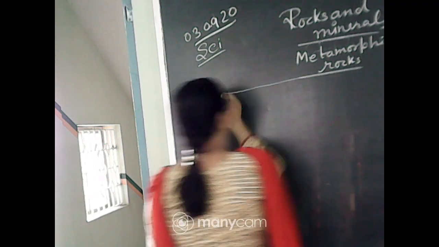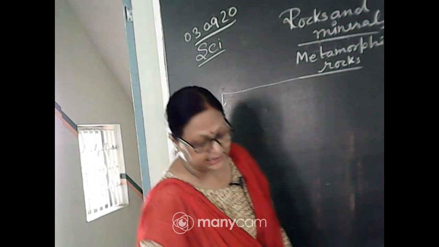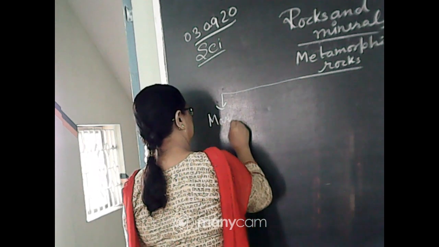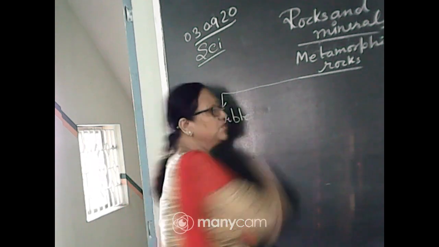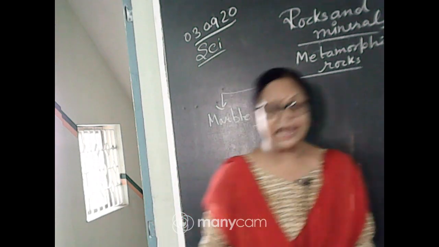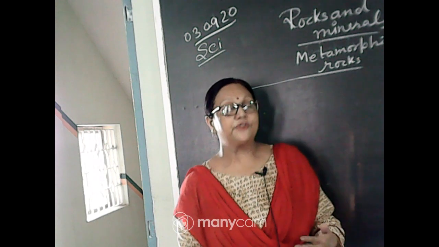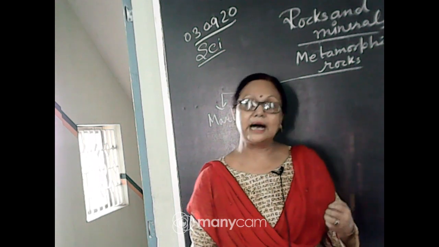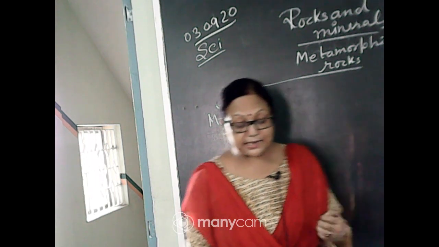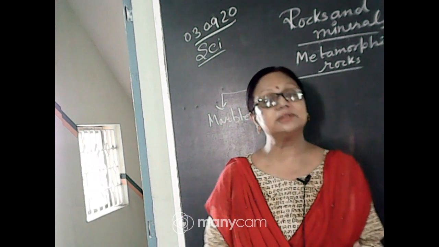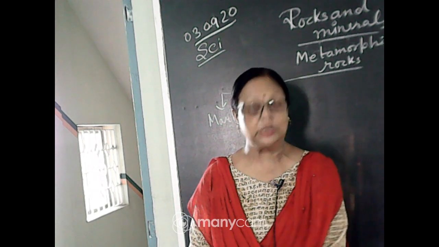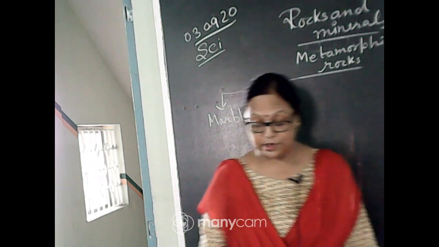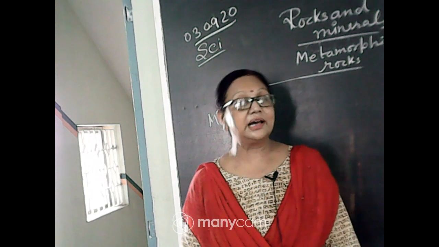The first type of metamorphic rock we will see is marble. So what is marble? Marble actually changes from a sedimentary rock. Which kind of sedimentary rock? It is limestone. From the limestone, this marble is formed. It undergoes several changes.